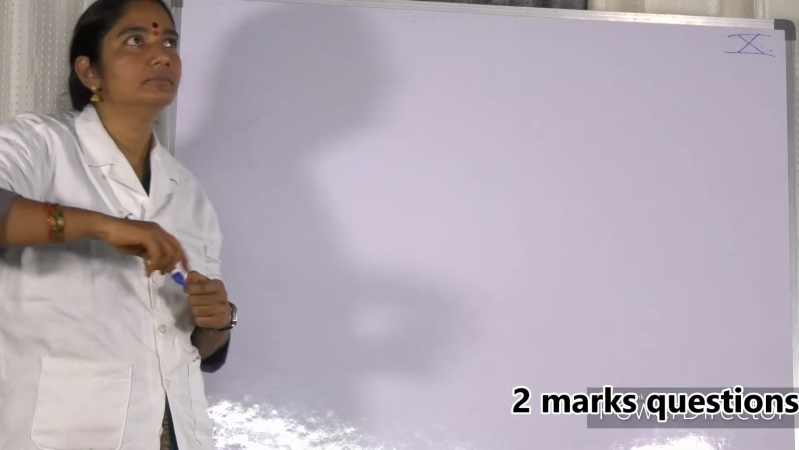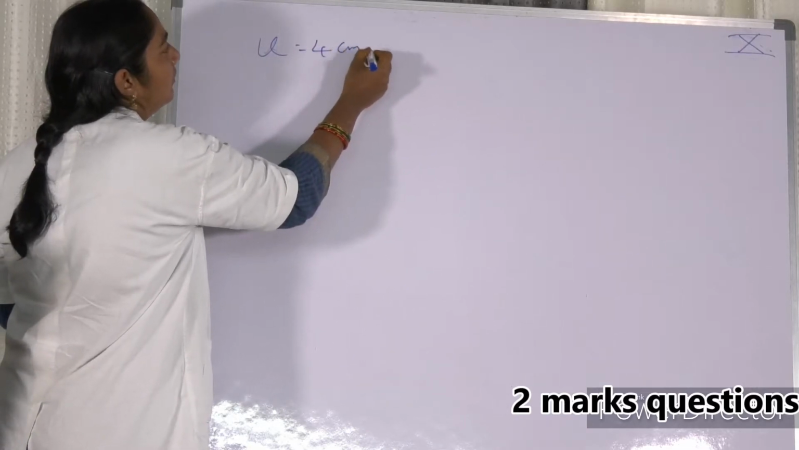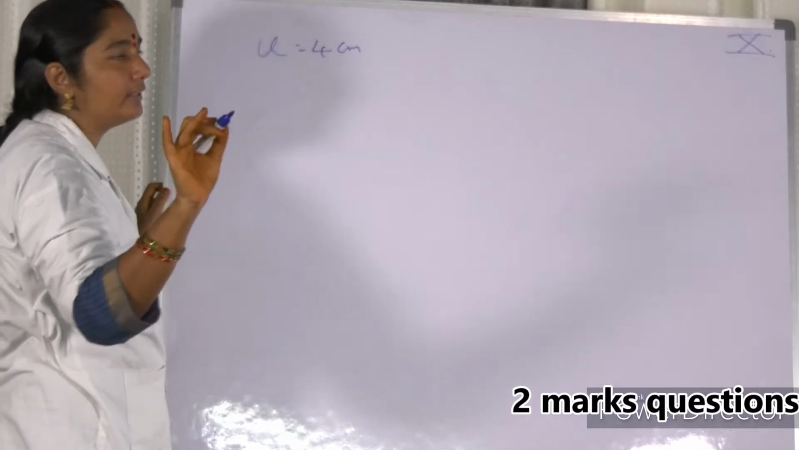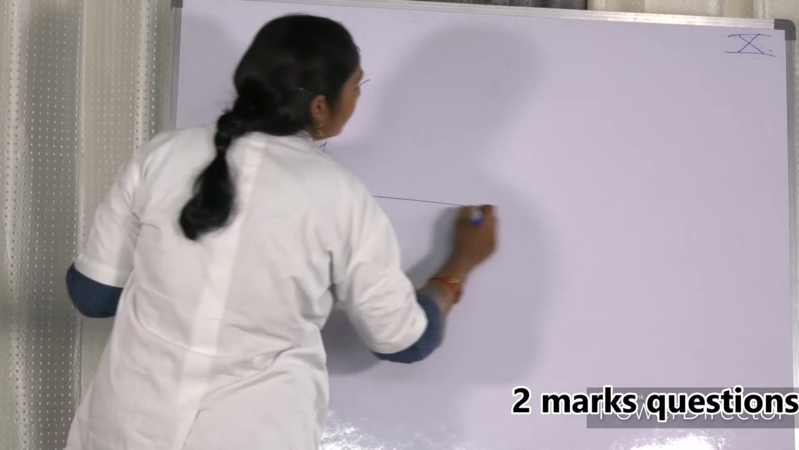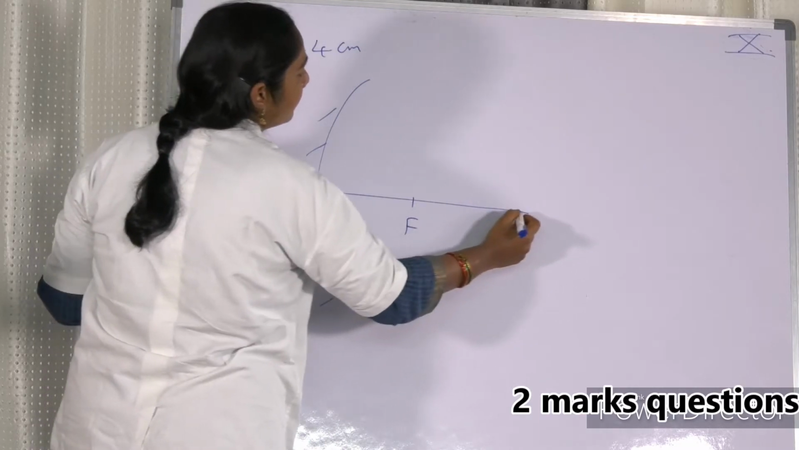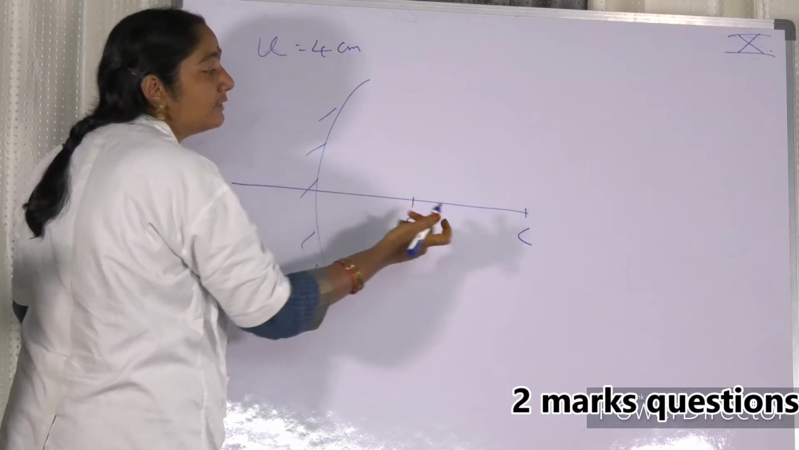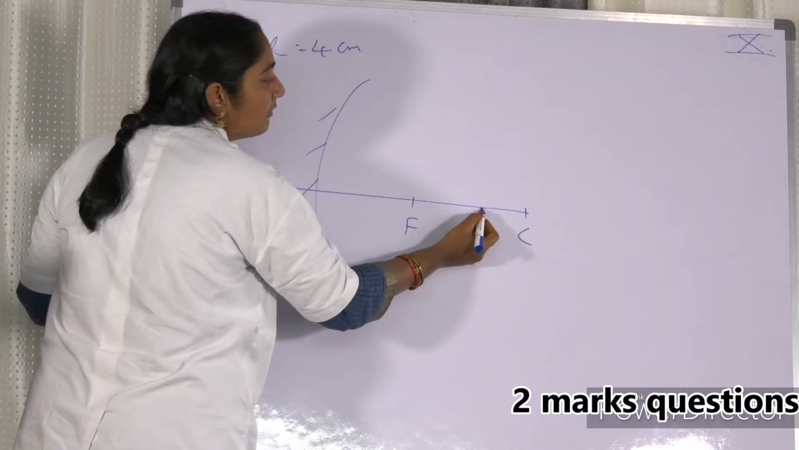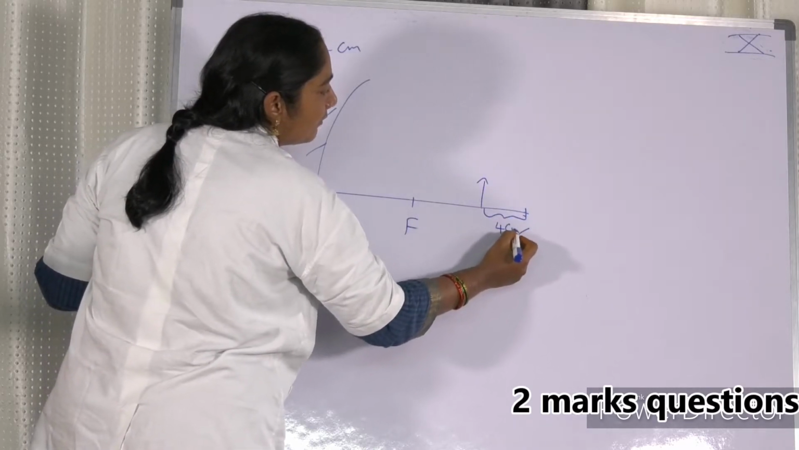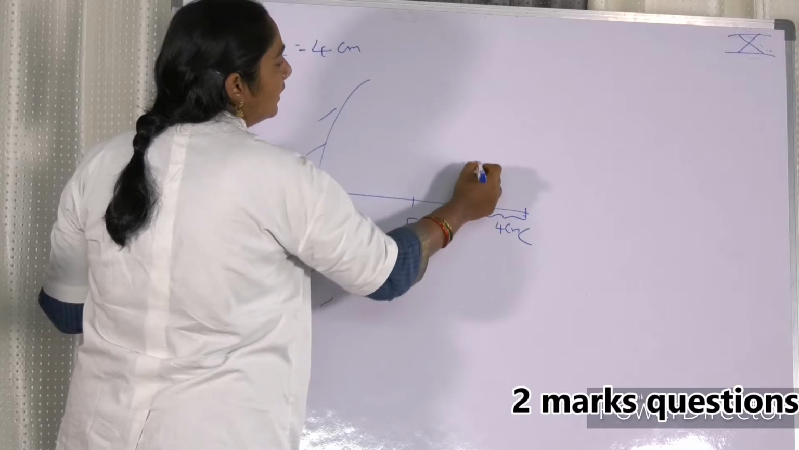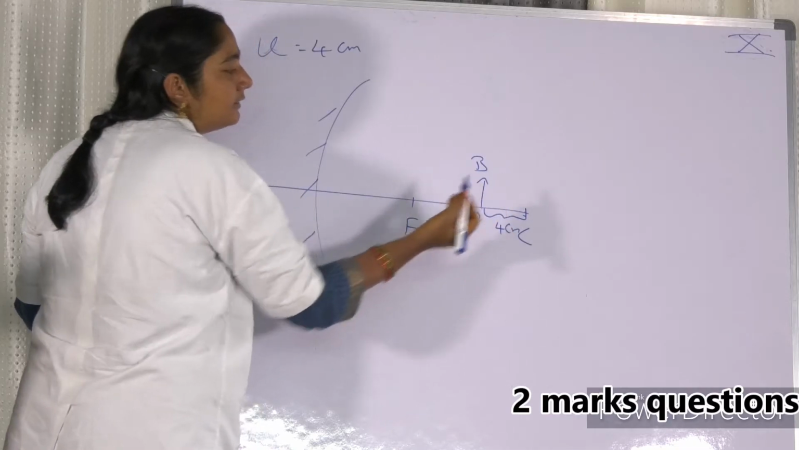Seventh one: an object is placed at a point 4 centimeters before the center of curvature of a concave mirror. Just wait. He is telling that an object is placed at a distance of 4 centimeters before the center of curvature. So this distance is 4 centimeters. My dear friends, this is the object. It is placed before the center of curvature at a distance of 4 centimeters.